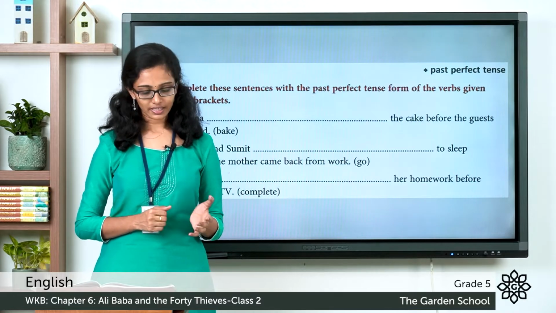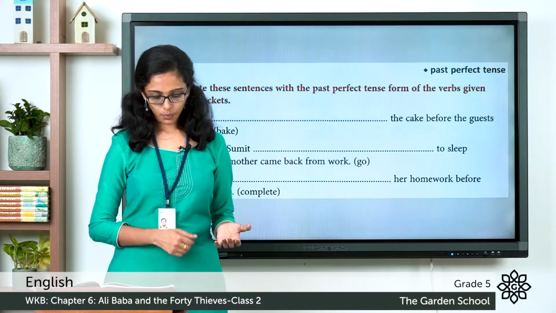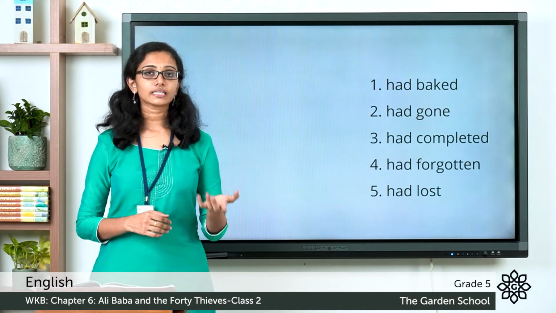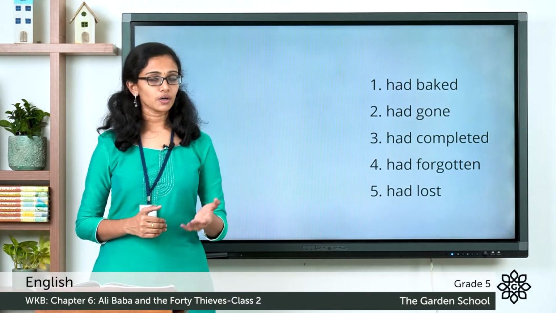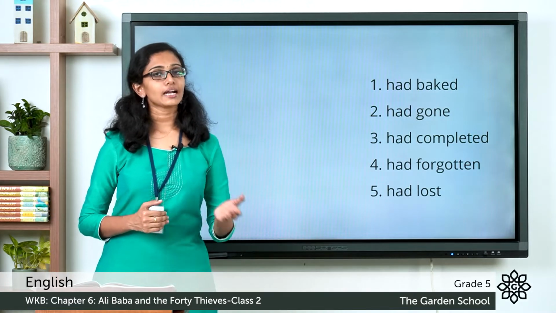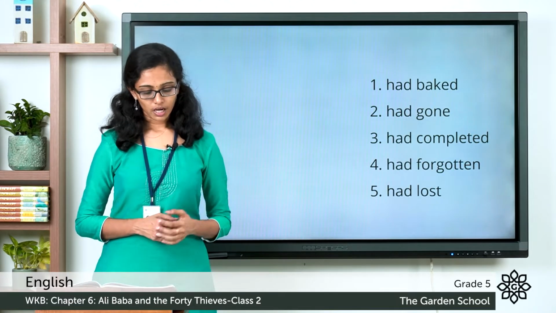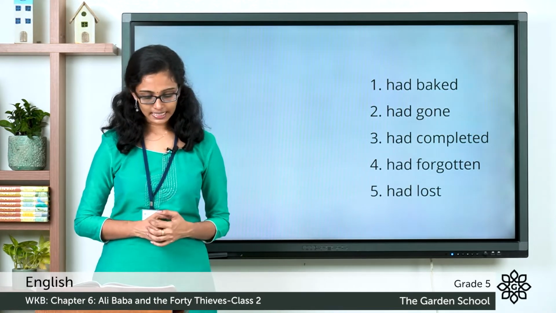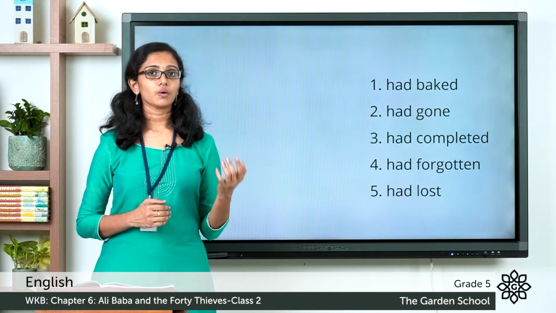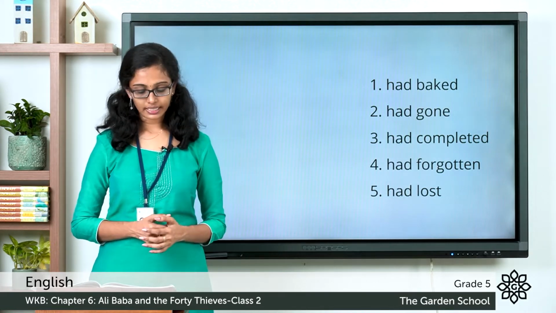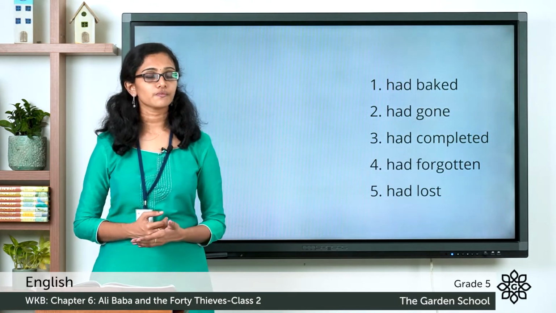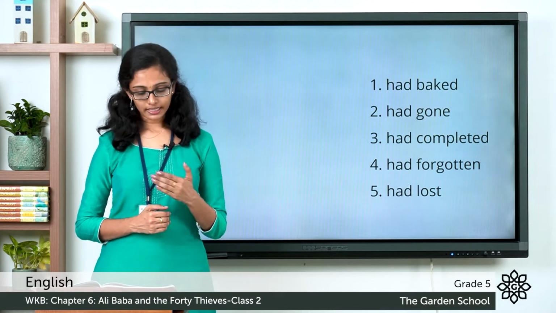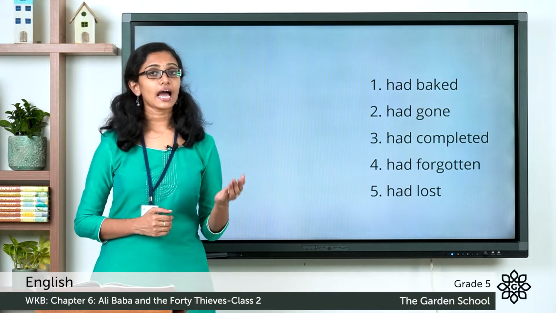Hope you are done with that. Now let's discuss the answers. The first one, Reena had baked the cake before the guests arrived. So the past perfect tense of bake is had baked. Now second one, Rohan and Sumit had gone to sleep by the time mother came back from work. So the verb given here is go. And what is the past participle form of go? It is gone. So the past perfect tense for the verb go is had gone.